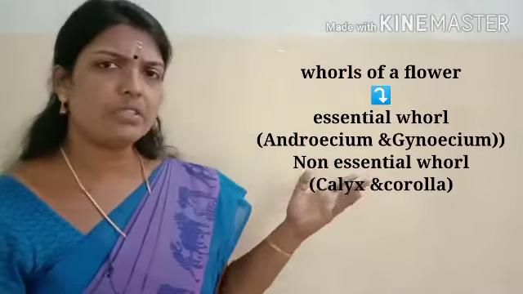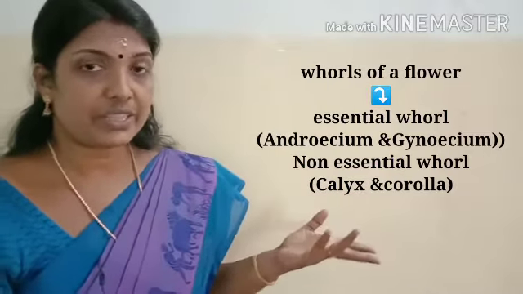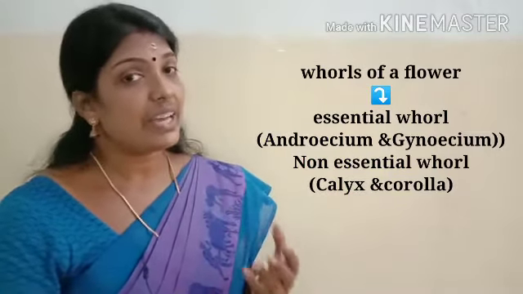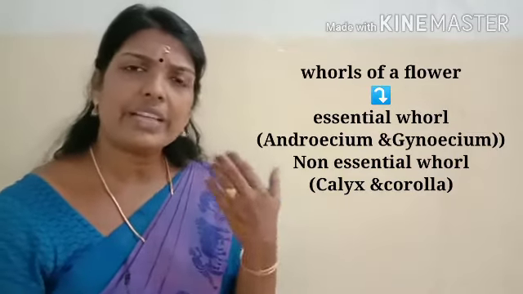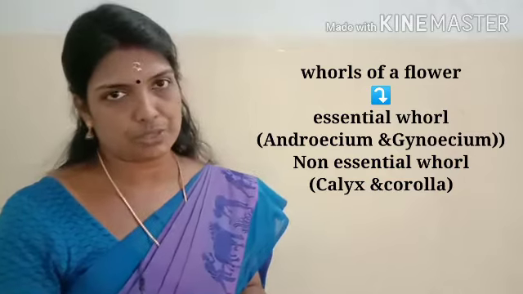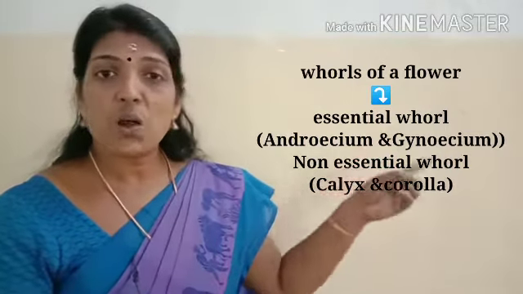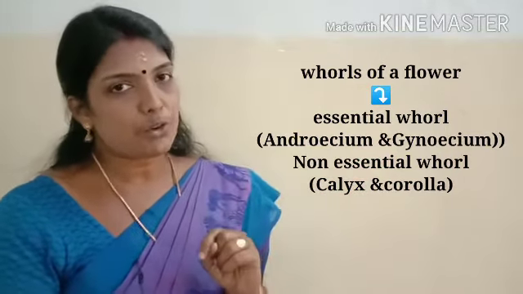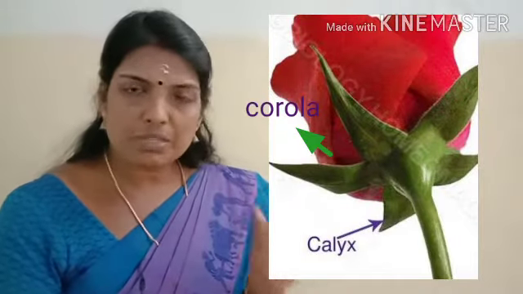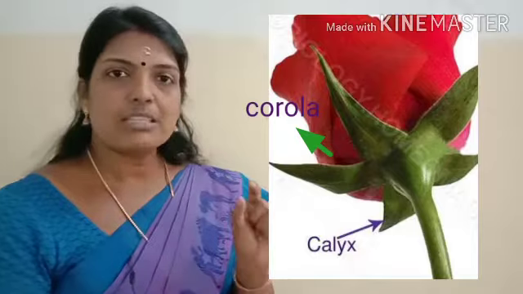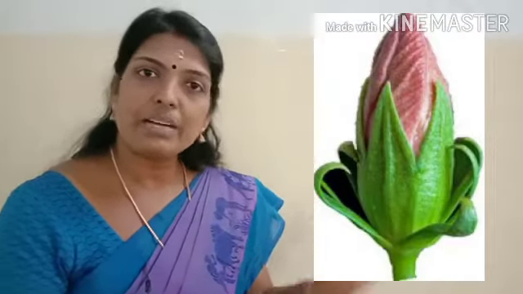Non-essential whorls are called so because they do not have a direct role in reproduction. They have some role, but they are not directly involved in reproduction. Examples of non-essential whorls are calyx and corolla. We know the purpose of the calyx: it protects the flower in its bud condition.